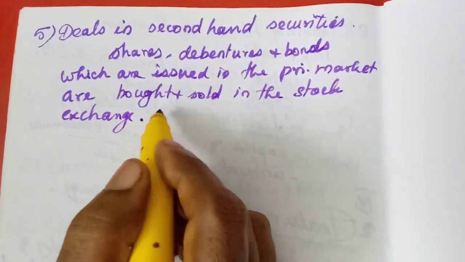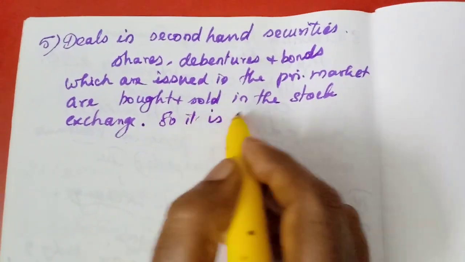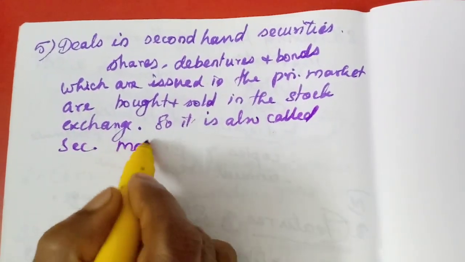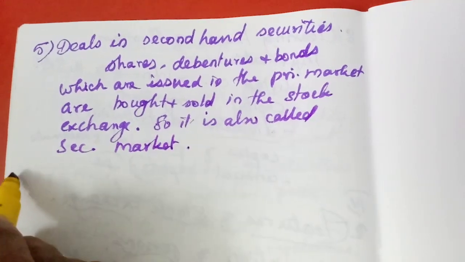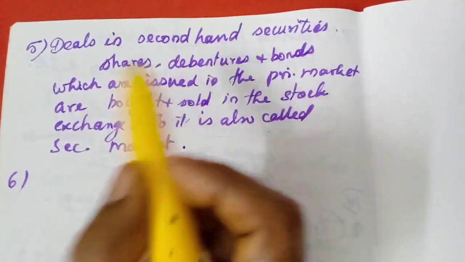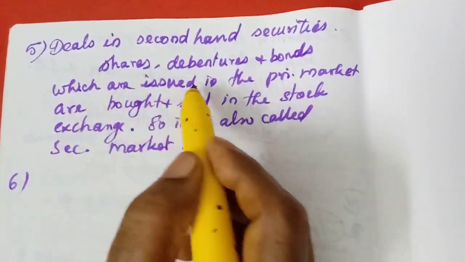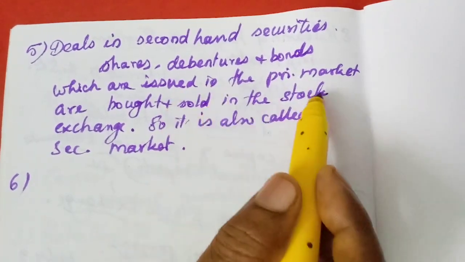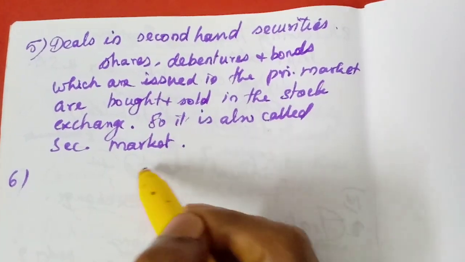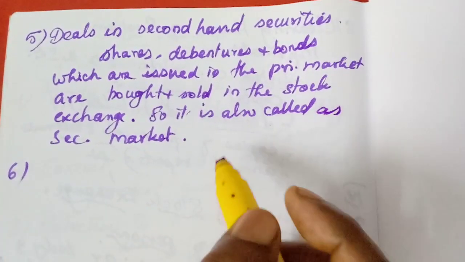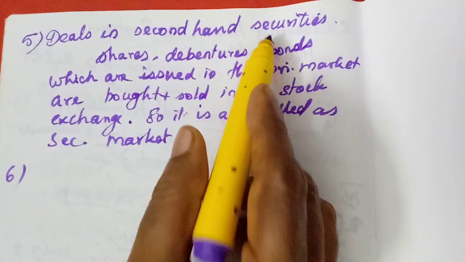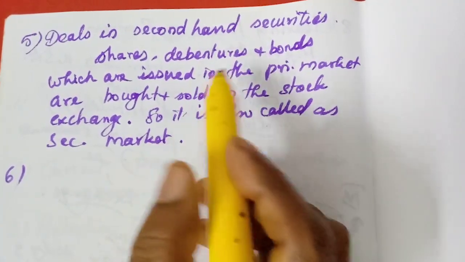So it is also called secondary market, because they deal in second-hand securities. What is the meaning? The shares, debentures and bonds which are issued in the primary market are bought and sold in the stock exchange. So it is also called secondary market. They deal in second-hand securities. Okay, second-hand securities, that is why it is also called secondary market.